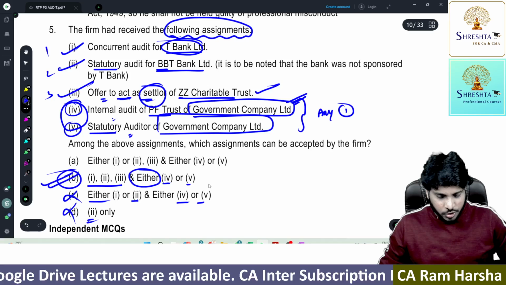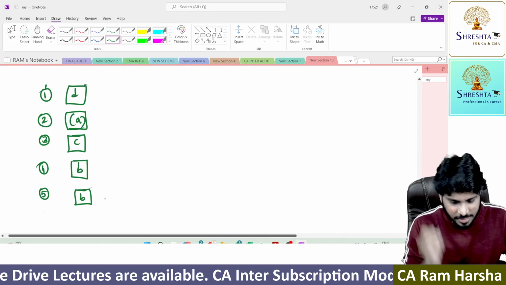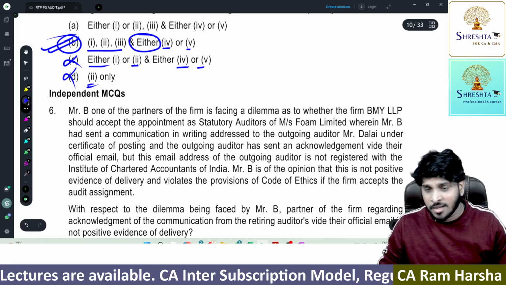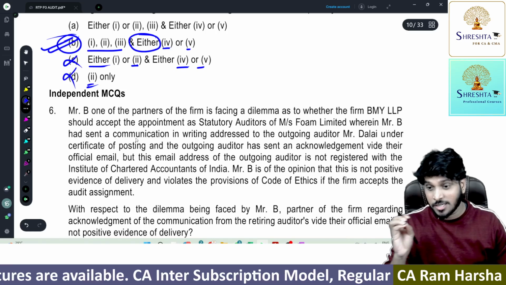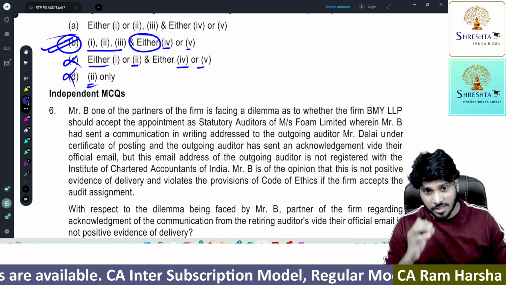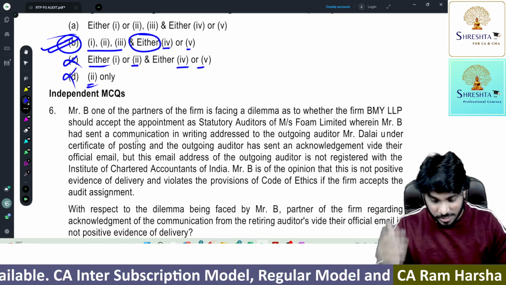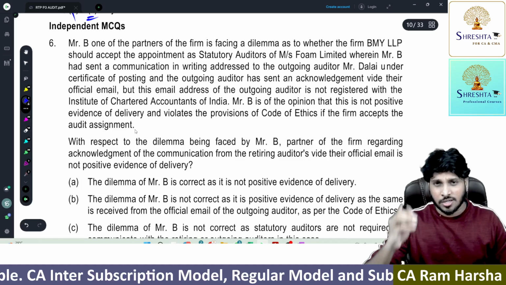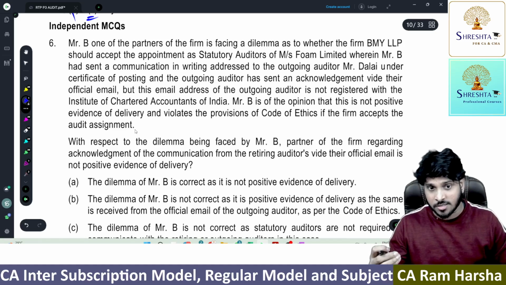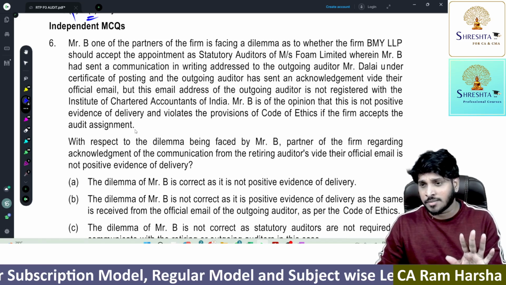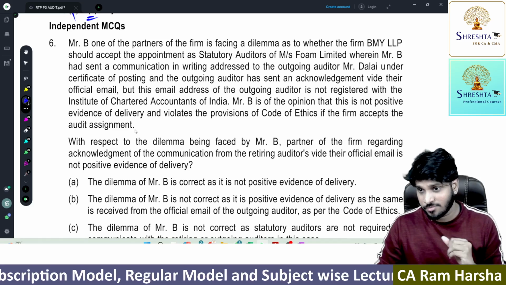So 5th question, the answer is B. Correct. That's it. So with this, the case-based question is completely done. I hope you're clear. We spent almost 20 minutes on this case scenario, which is actually occupying 5 marks or 7 marks. I don't know exactly what the weightage is, because sometimes one question may be asked for 2 marks. Assuming each question is for 5 marks, in the exam you can hardly spend 10 minutes on a case-based MCQ.